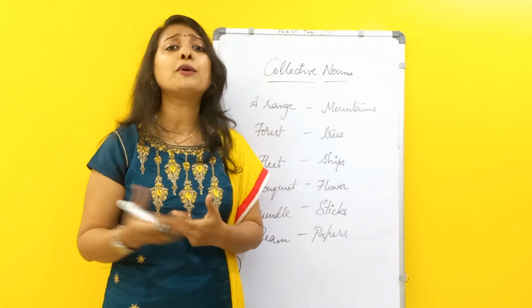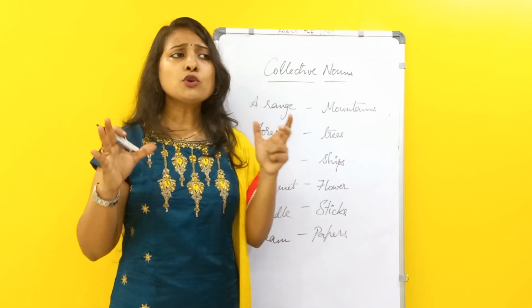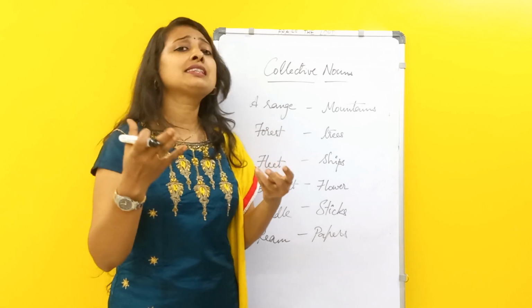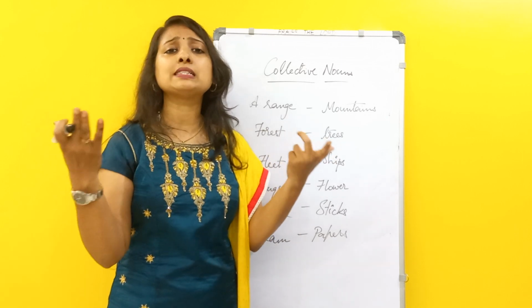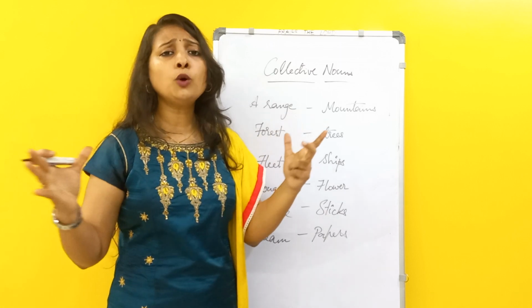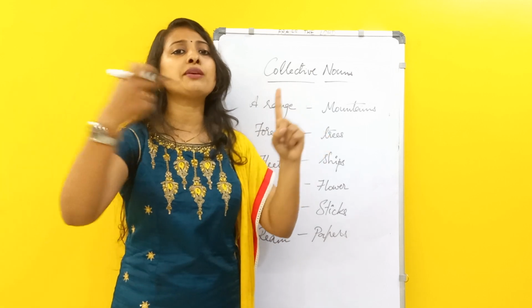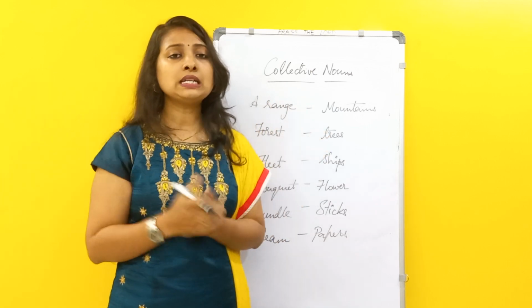If we are talking about rabbits, it means a colony of rabbits. So many things. If we see flies or bees, again it is a swarm. All these groups we call a collective noun. So one word which is used to represent a group is called a collective noun.